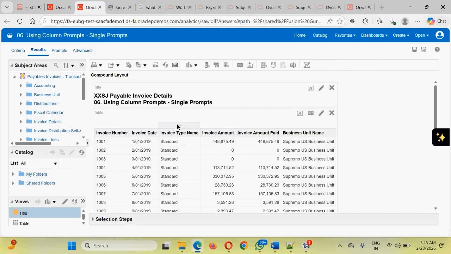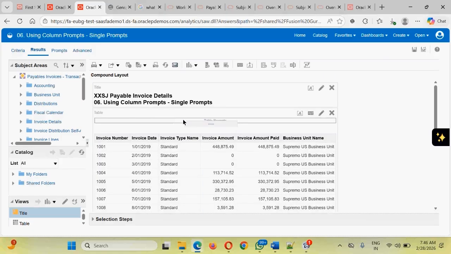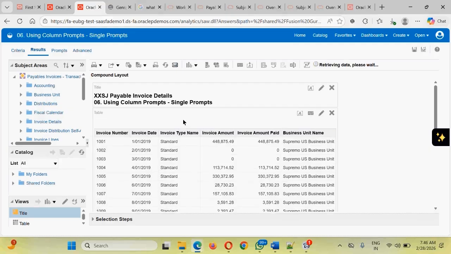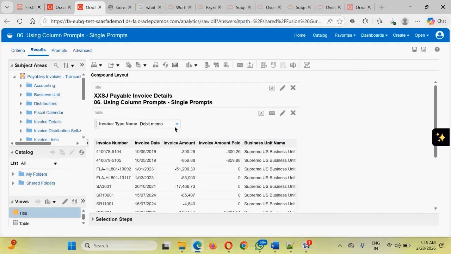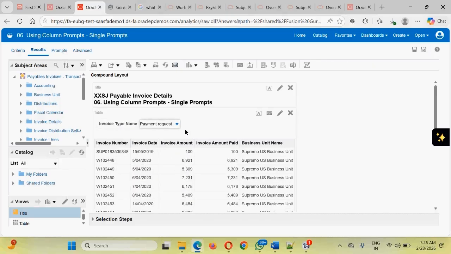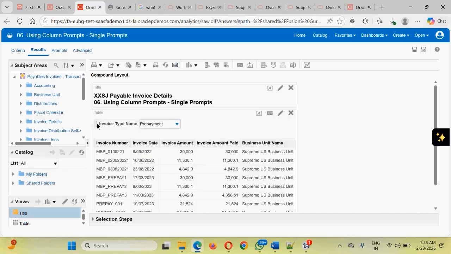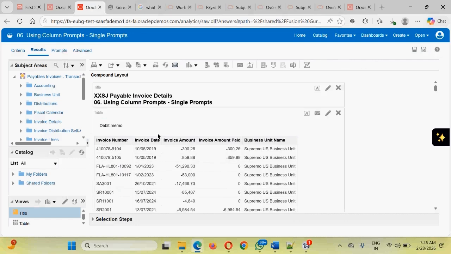You are at the result section, you can hold this particular handle and bring it a little bit to the top. You should be able to add this into the table prompts. Once you add this into the table prompts, you will see it is automatically converted into some sort of dynamic parameter. You want to move it into the section, bring it back into the section also, that is also possible.